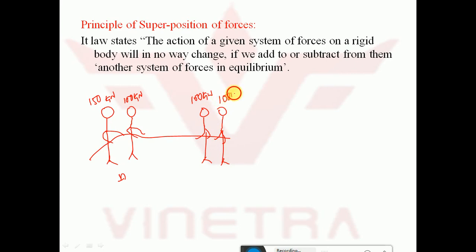And in team B there are again two members. The force applied by this fellow is 100 kilonewton and by this fellow is 100 kilonewton. This is team A and team B.